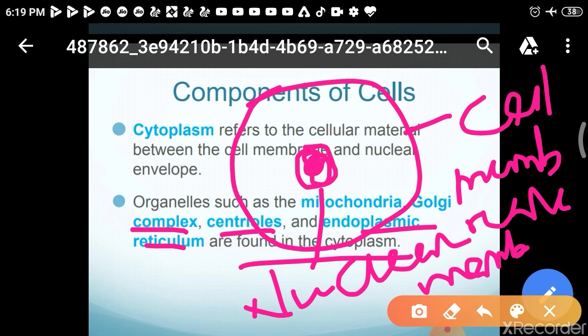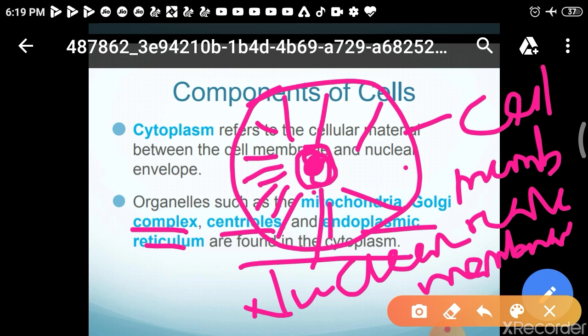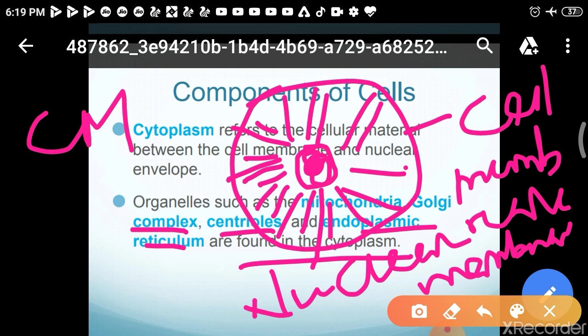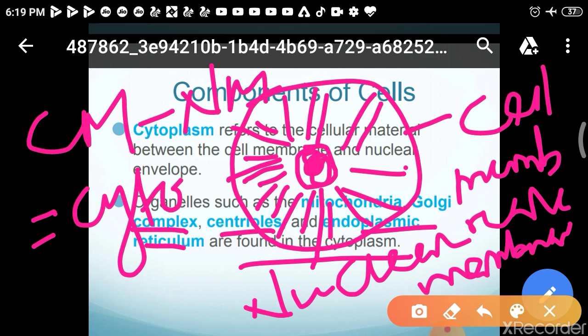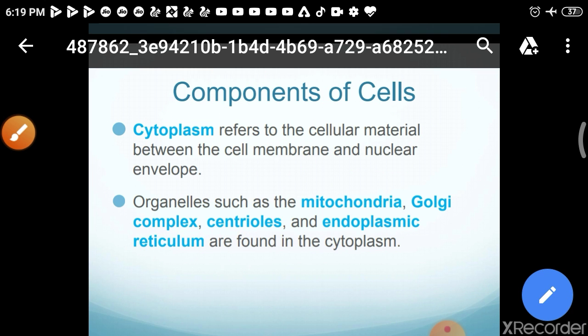The space between the cell membrane and the nuclear membrane is filled by a semi-liquid. That is called cytoplasm. So what is cytoplasm? If we subtract the nuclear membrane from the cell membrane, we find cytoplasm. Simply, cytoplasm is cell membrane minus nuclear membrane.